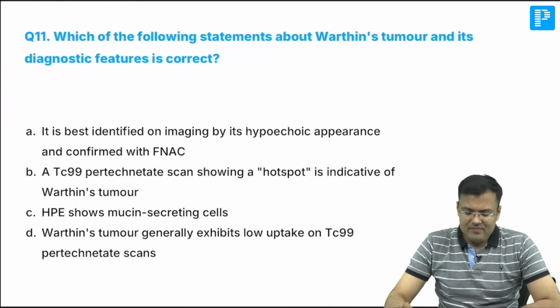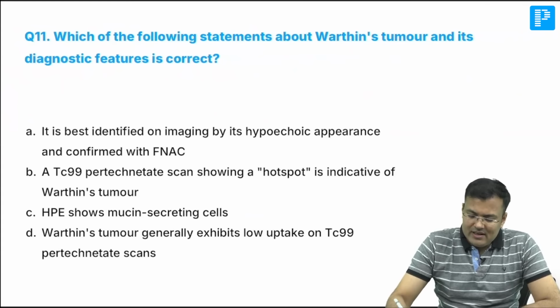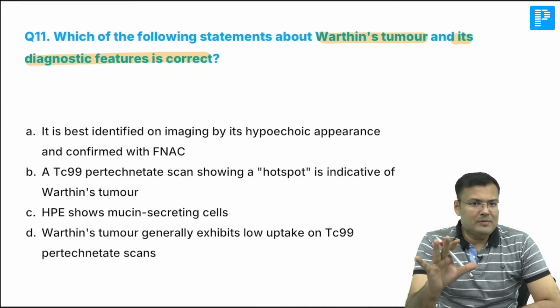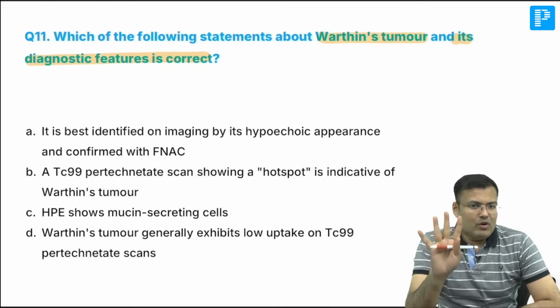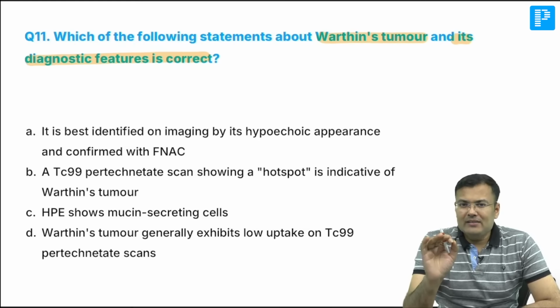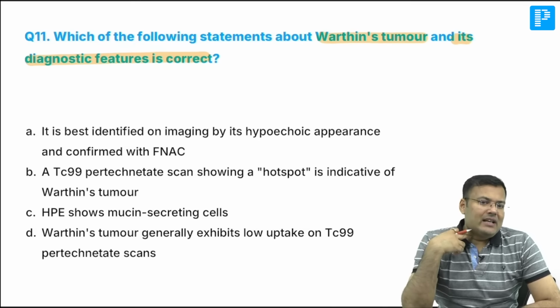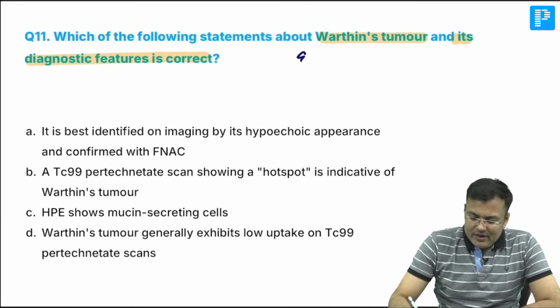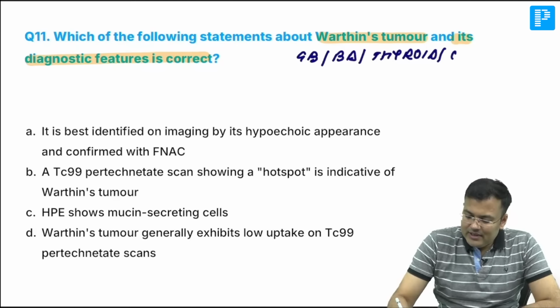Next is very easy. Which of the following statements about Warthin's tumor and its diagnostic features is correct? Let me tell you 2-3 basic problems. There are 4 chapters. What are those chapters? Gallbladder, bile duct, thyroid gland, salivary gland.